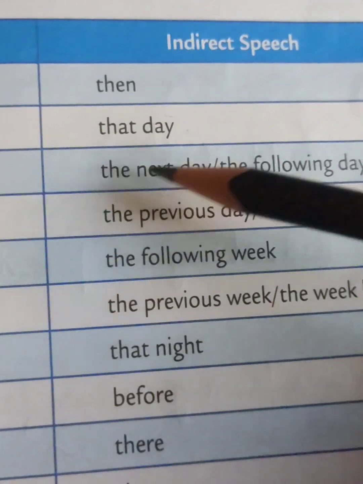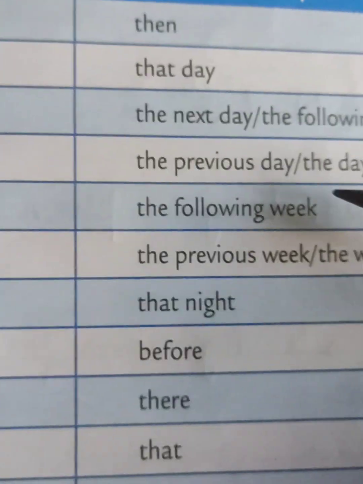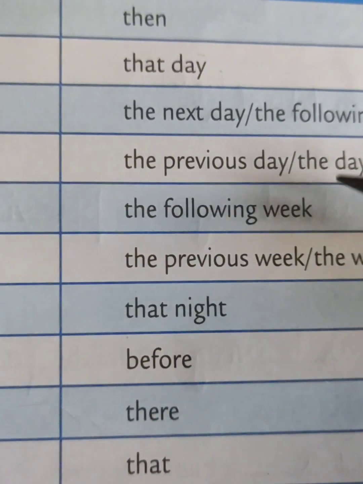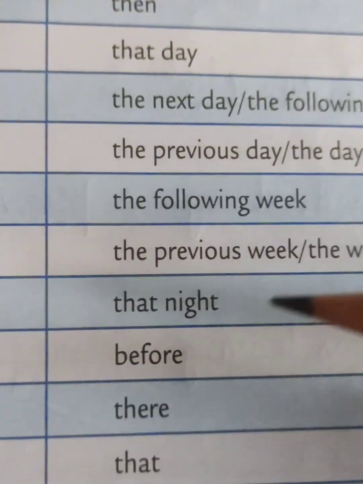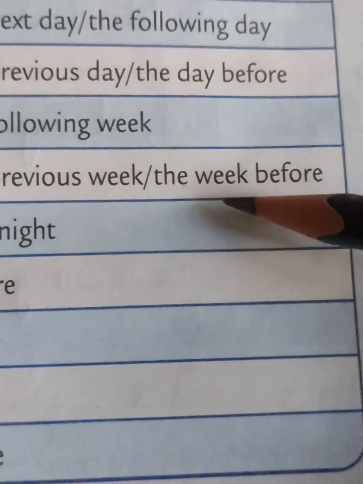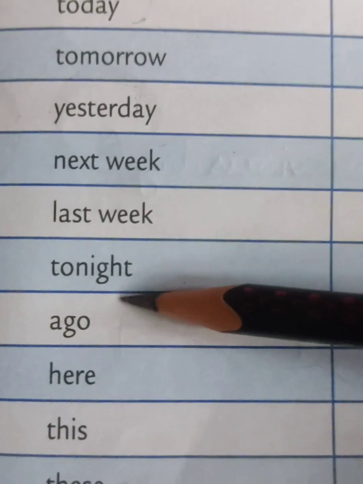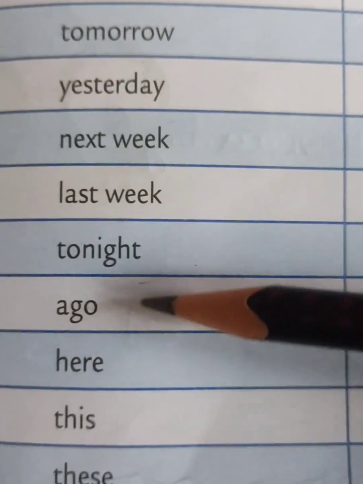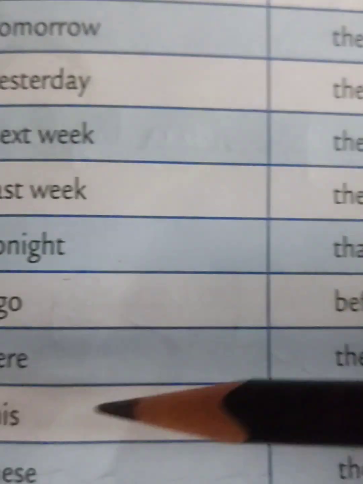Tomorrow becomes the next day or the following day. Yesterday becomes the previous day or the day before. Next week becomes the following week. Last week becomes the previous week or the week before. Tonight becomes that night. Ago becomes before.